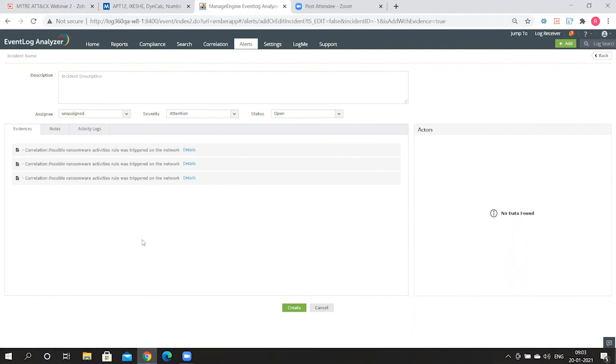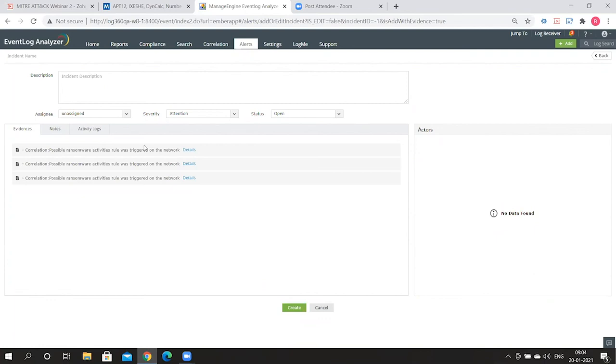If a SOC analyst needs to build a comprehensive timeline of what really happened, they just need to look at this page. Not just that, they can also add notes to this incident so that everyone within the team is aware of what's going on and can refer to insight from their colleagues. Because an incident might be worked upon by several different administrators, you don't want them to lose the context whenever an incident is being worked on by another administrator. So you can add notes so that insight can be shared amongst the team.